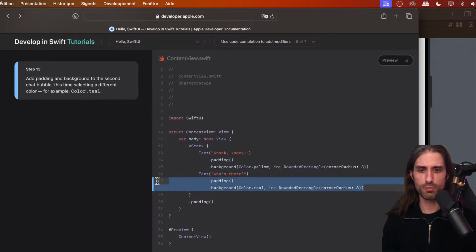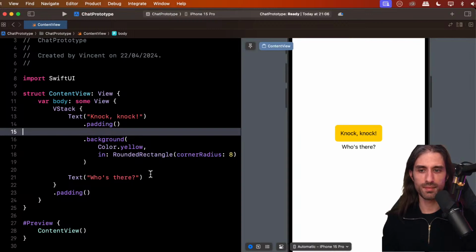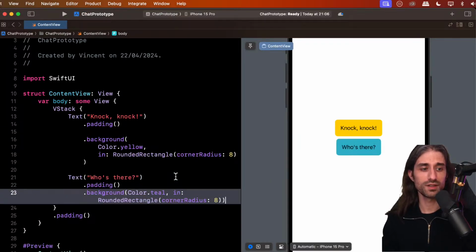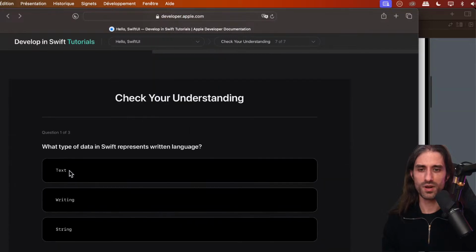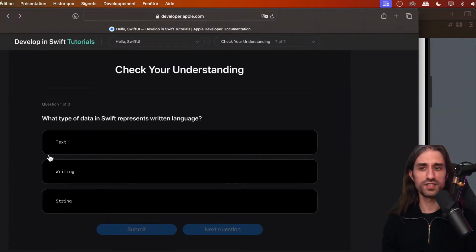So remember, I copy paste because I'm lazy and it's not interesting if I spend all of my time writing code, but you should try to write it yourself. And remember to format across several lines. You do Control and M, and the code, I think, looks better that way. So now we have 2 different formattings for each of the text bubbles. All right. What's the next step? Okay, so actually we finished this part.